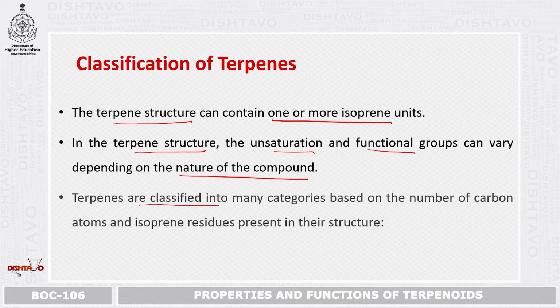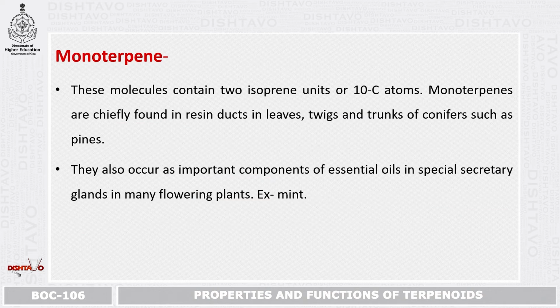So terpenes are further classified into many categories. Usually it is 5, and it is mainly based on the number of carbon atoms and isoprene residues present in their structure. So let us study one by one. Out of that, the first one is monoterpene.